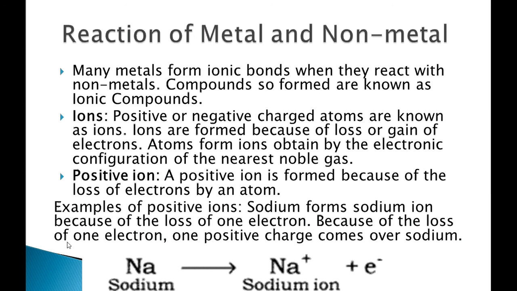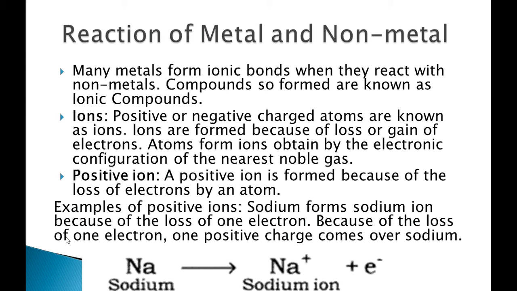To know what ionic bonds and ionic compounds are, we should know what ions are, and what positive and negative ions are. Ions can basically be of two types, positive or negative charge. Atoms become ions by gaining or losing electrons. When an atom gains or loses an electron, it attains a noble gas configuration, which means the outermost shell is completely filled. So a positive ion has lost an electron to make its outermost shell completely filled, or to attain a noble gas configuration.